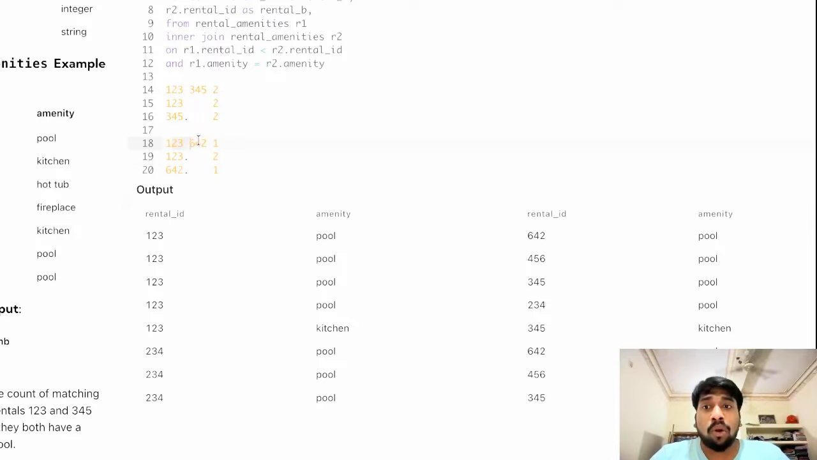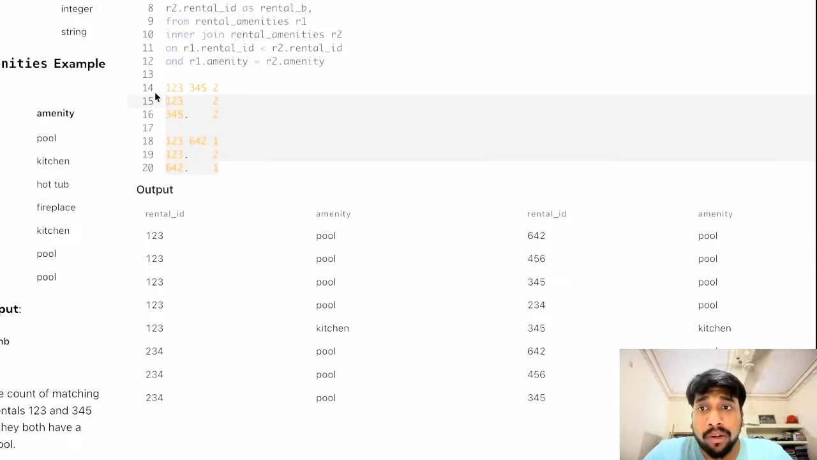Now, since these two counts are not matching, these two tables will not be joined. But for this pair, these two rows will be joined, and thus we will get our individual pair, which has both the count of amenities same and both the amenities same as well. So this is what I'm trying to do here.